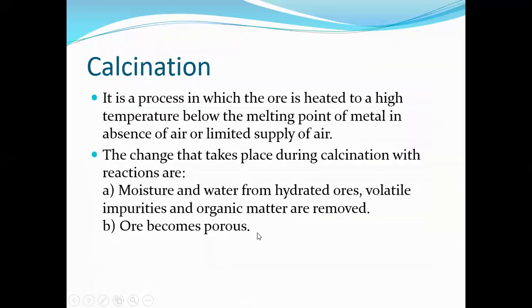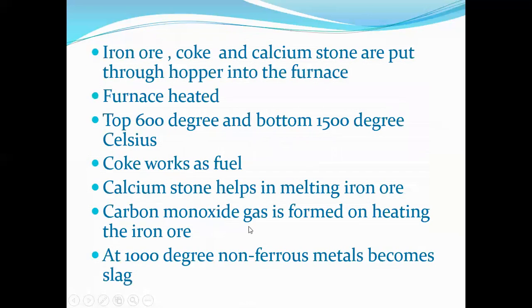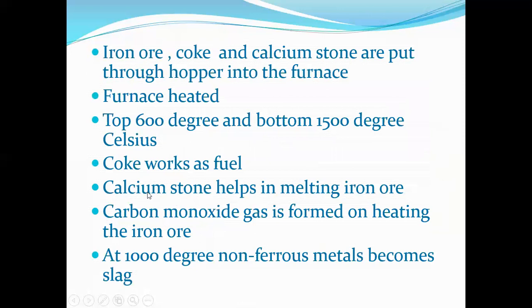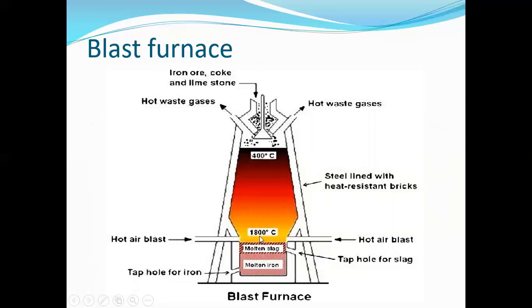It helps to melt the iron ore. Calcium stone also helps in melting the iron ore. Carbon monoxide gas is formed on heating of the iron ore, and that will be removed; it passes through these two holes.